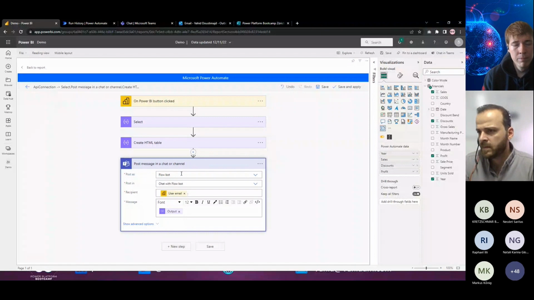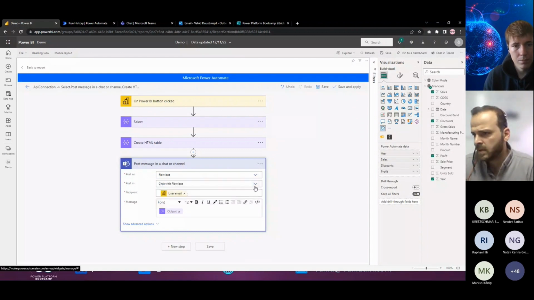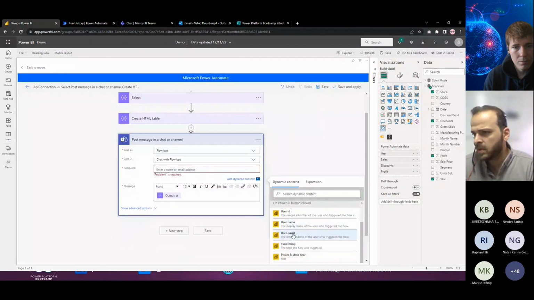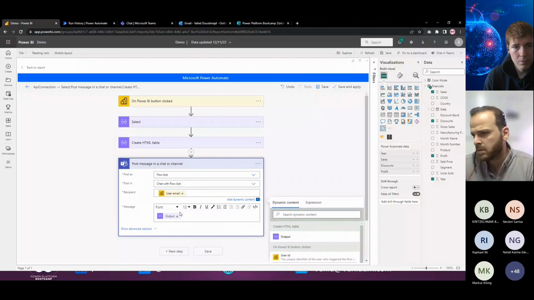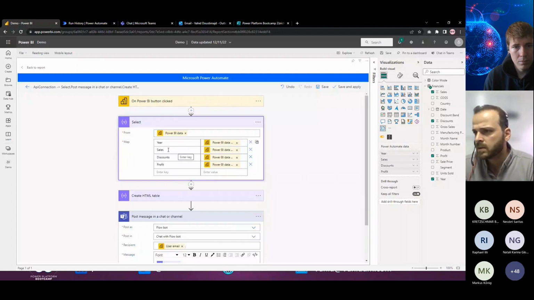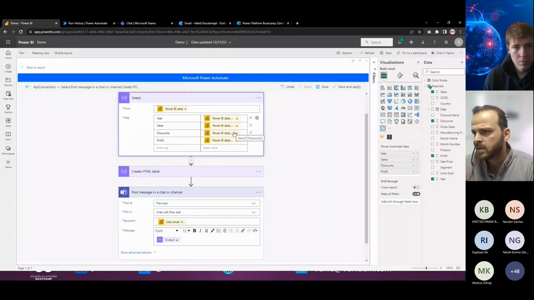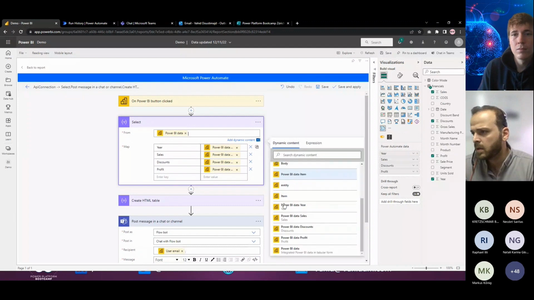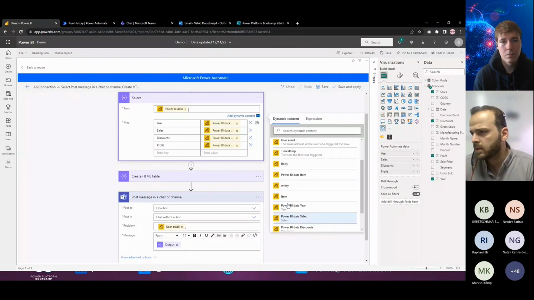So here, we have the user email address and the output here, chat with flow bot. Shouldn't be any problem. Let me just change this one to user email again, and then assign it again. Maybe that's it. And then I assign all of these items correctly. So shouldn't be any error now.